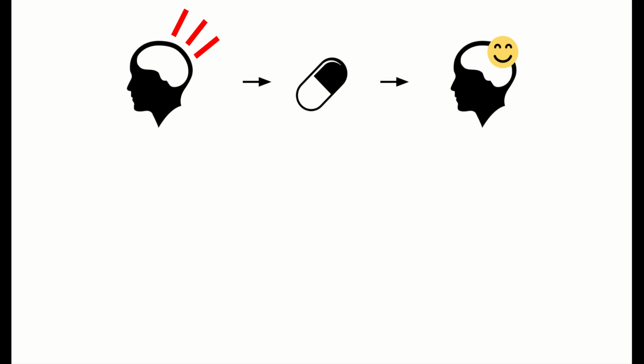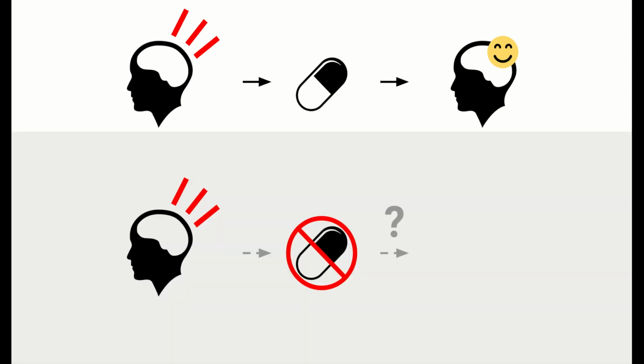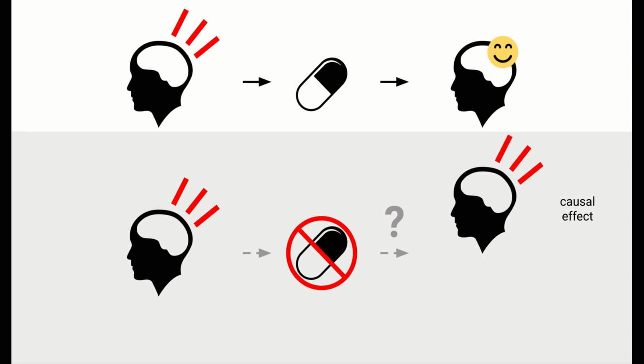Suppose that I have a headache and decide to take an aspirin to help it pass. An hour later, my headache is gone. Did the aspirin cause my headache to go away? Well, it depends. What would have happened if I had not taken the aspirin? If, without the aspirin, my headache would have stayed, then we would say that the aspirin caused my headache to go away. There was a causal effect of the aspirin.